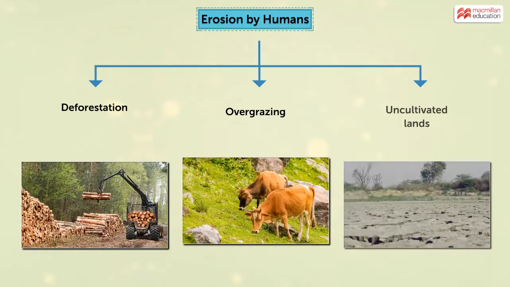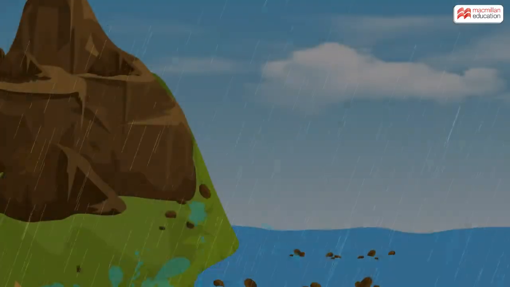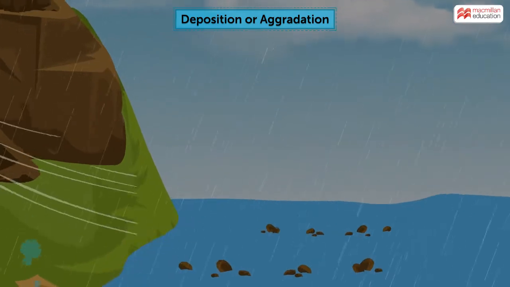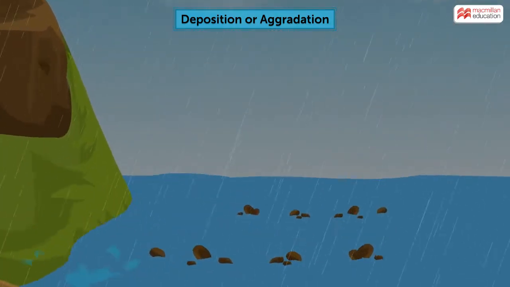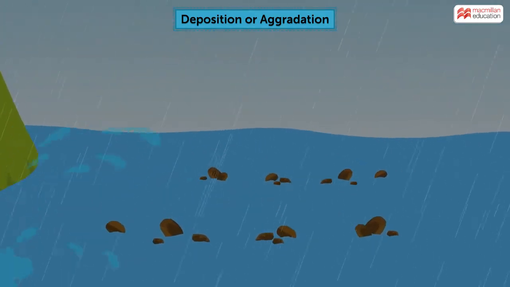Humans cause erosion in many intentional and unintentional ways. Erosion of one place leads to the settling of soil, rocks, and sediments in another place. This process is called deposition or aggradation.